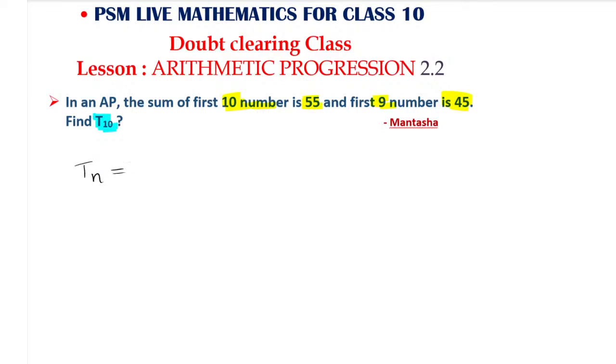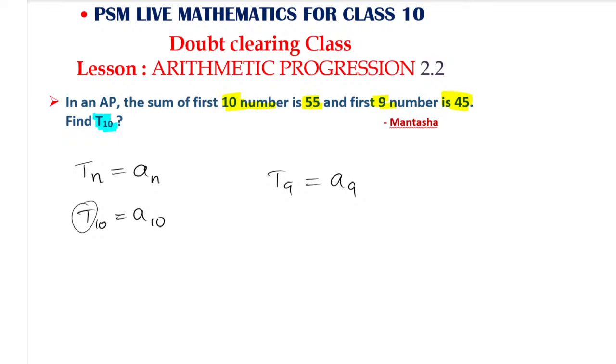So TN is nothing but AN. Here T10 is nothing but A10. Why are we using T10 instead of AN? It is called the term, the 10th term. We have the 10th term, the 9th term or T9. We use it this way instead of A9, because at that time we did not have GP, HP and all.